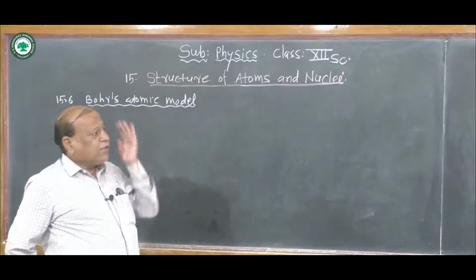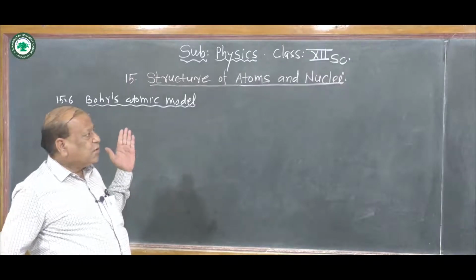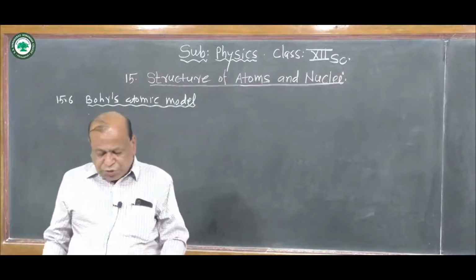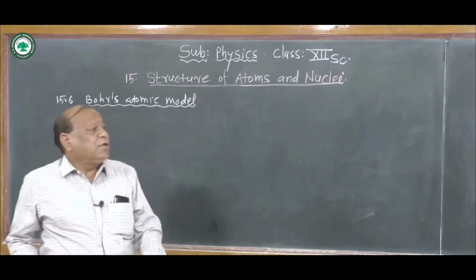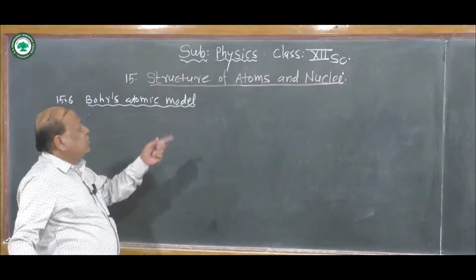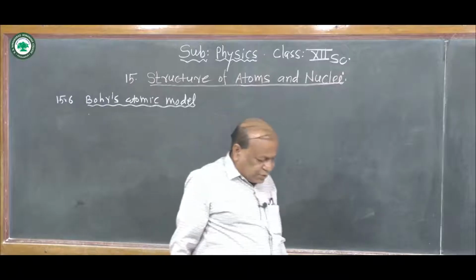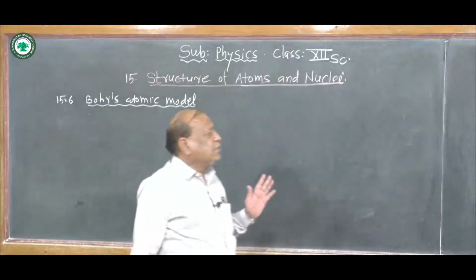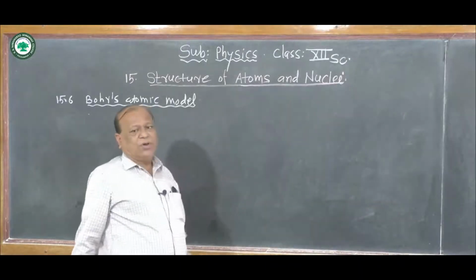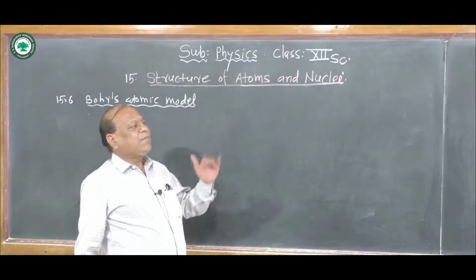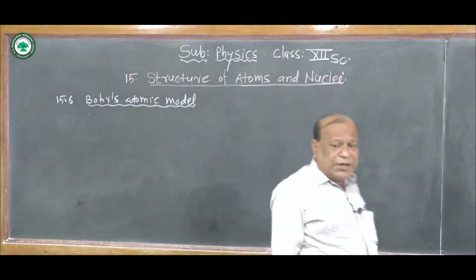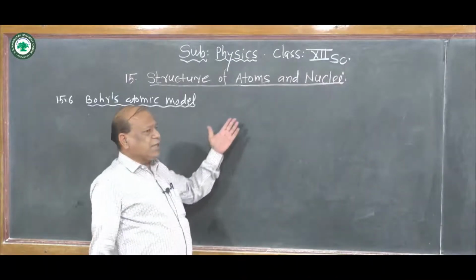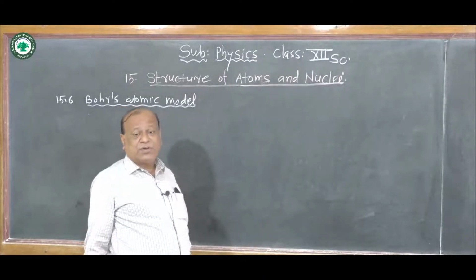And there are some difficulties in the explained models, that is, in Rutherford's atomic model. He stated that the whole mass of the atom is concentrated in the nucleus. That is correct, but when these electrons revolve in a circular orbit, they should radiate energy.